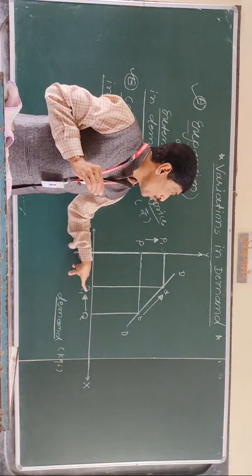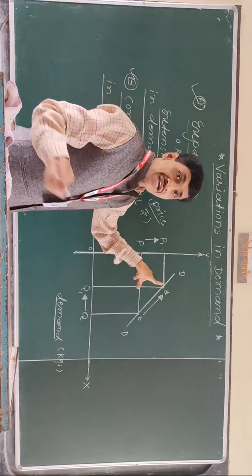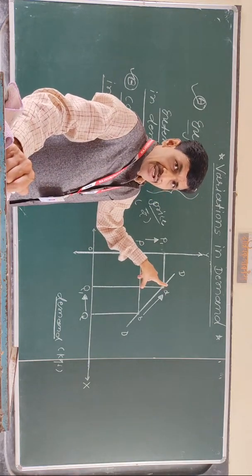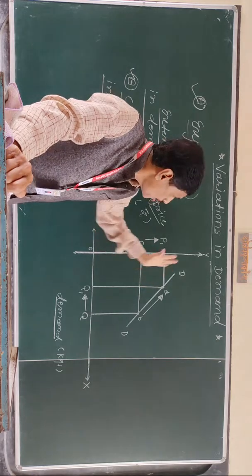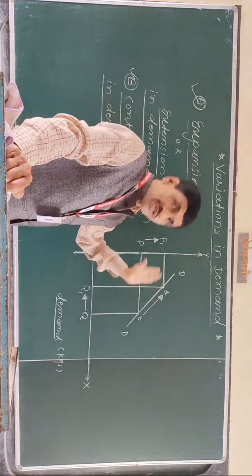So contraction in demand can be explained with the help of the DD demand curve on that graph.